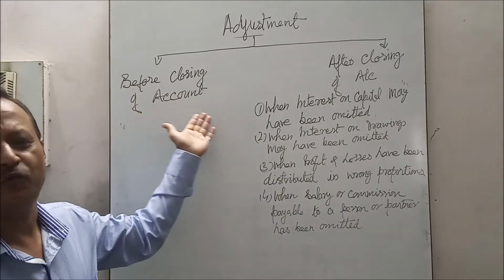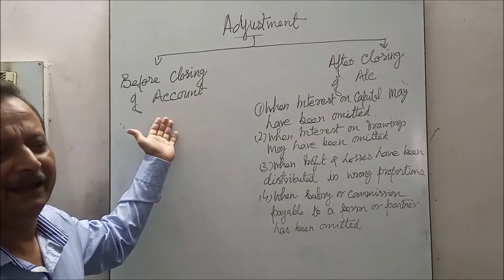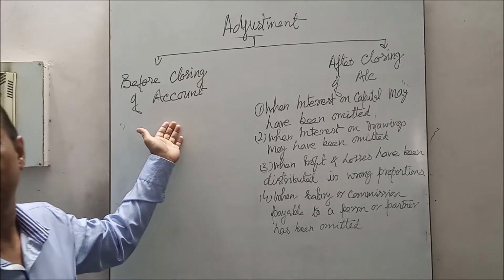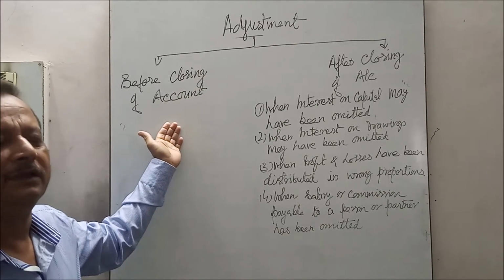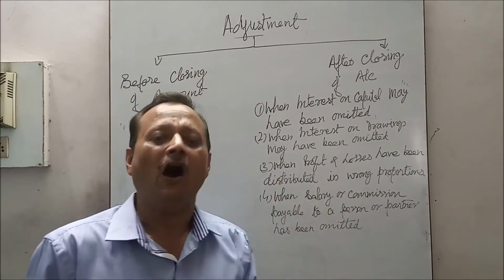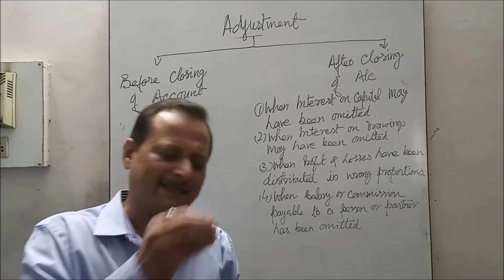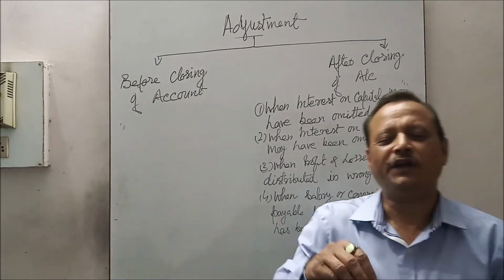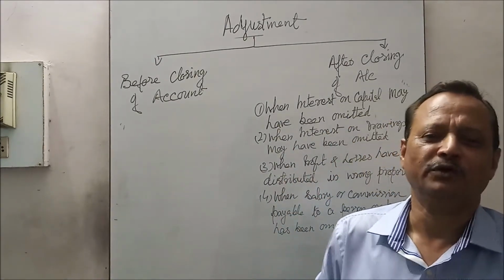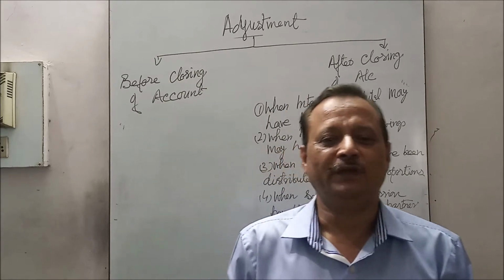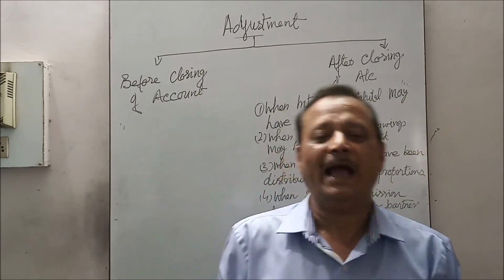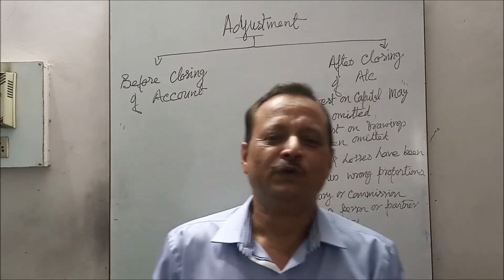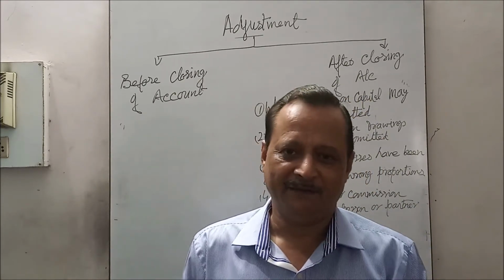First, before closing of accounts, if any errors are discovered, the account can be corrected or rectified. For example, an expense was not taken into the books of accounts, that was omitted, or any entry had been made wrongly, so it should be rectified.